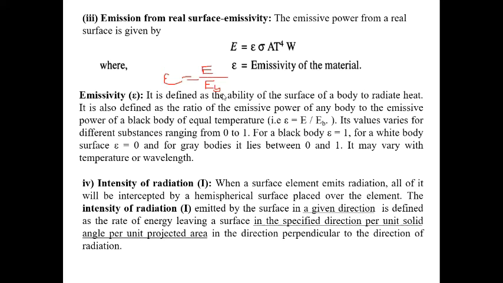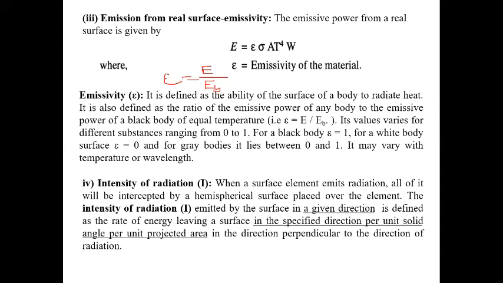E by E_b. Okay, so this is the emissivity. Suppose you consider a real surface. Find out what the emissive power would be if you consider this surface as a black body, E_b, from sigma T^4, the total emissive power. But this is not practically a black body.